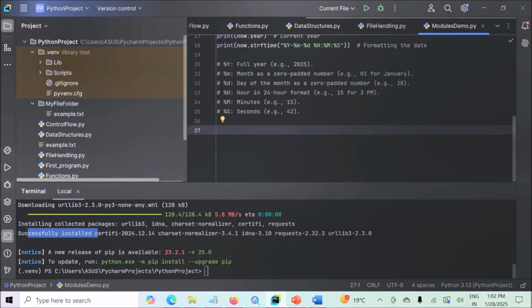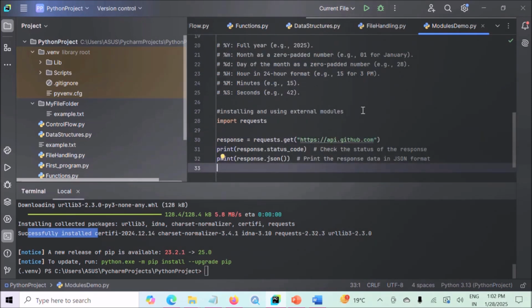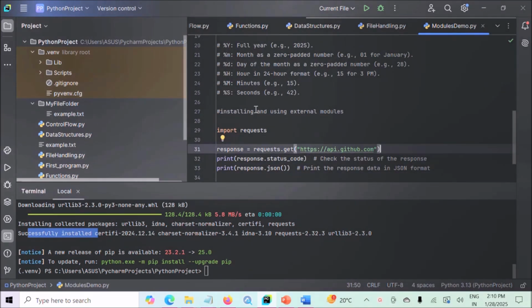Now let's see how to use this requests package in our code. So here is an example of installing and using external modules. The installation part we have seen. Now let's see how to use external modules. Here we've imported the module by using the import keyword, import and the name of the module. After importing the module, we are sending a get request to this URL, https://api.github.com. This is the base URL of GitHub's official REST API. You can use this API to explore GitHub's API or practice working with APIs in Python.